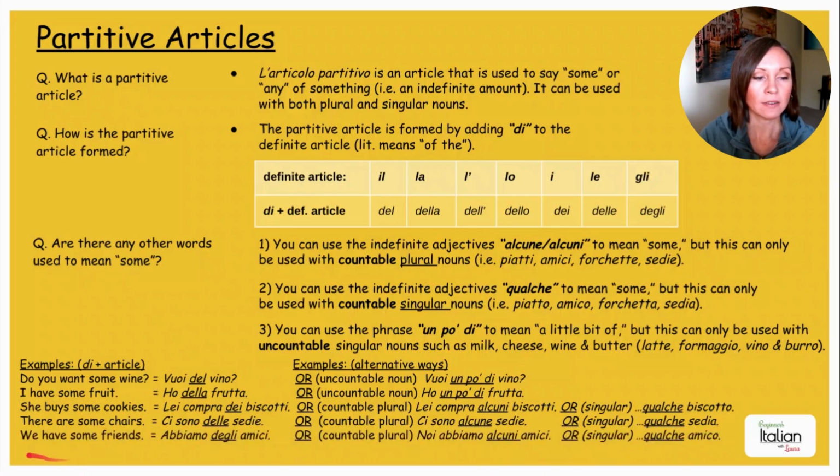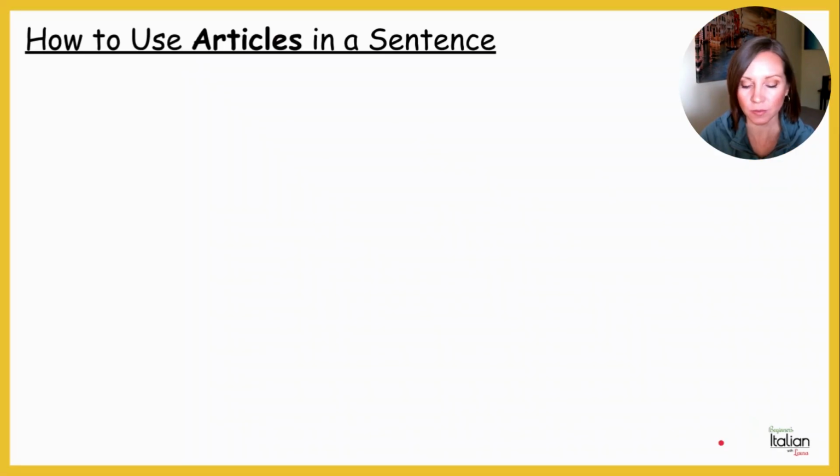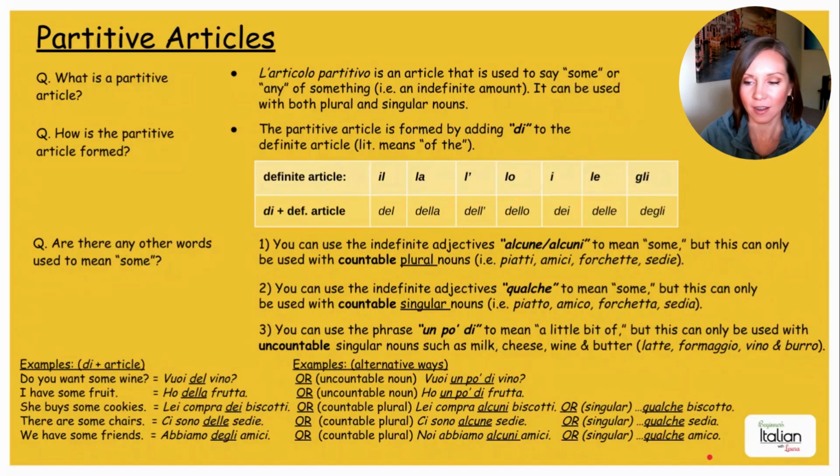We have some friends. Abbiamo degli amici. Okay, degli amici, because it is a masculine plural and it starts with a vowel. So we're using degli. Or because it's a countable plural noun, we can say noi abbiamo alcuni amici, keeping it plural. Or we can use it in the singular and say qualche amico. Okay, clear as mud.